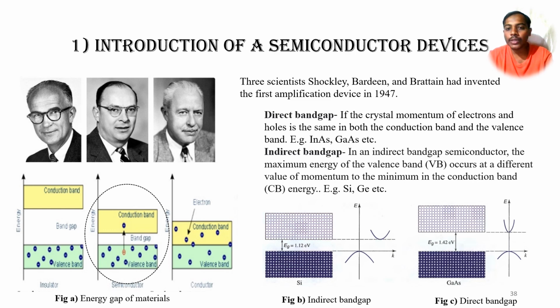Its examples are indium arsenide and gallium arsenide. While in the indirect band gap, the maximum energy of the valence band occurs at a different value of momentum to the minimum in the conduction band. We can see the indirect band gap in figure B. So examples of indirect band gap are silicon and germanium.